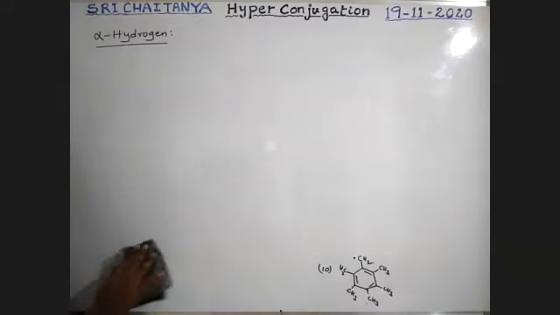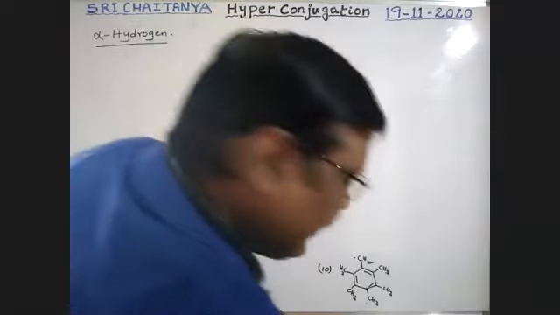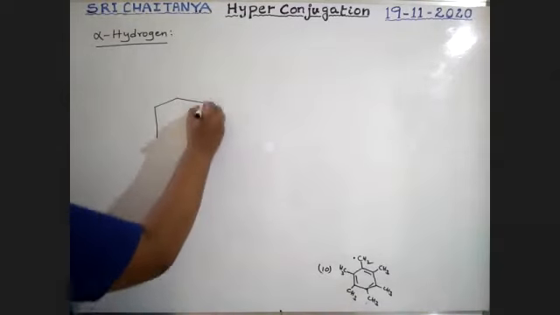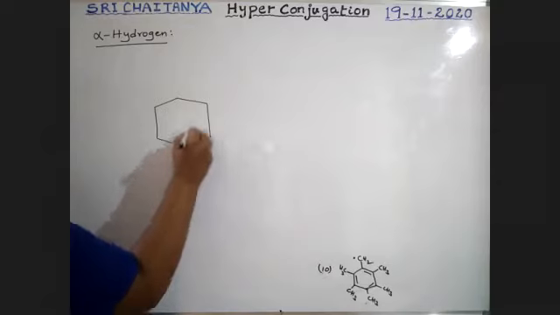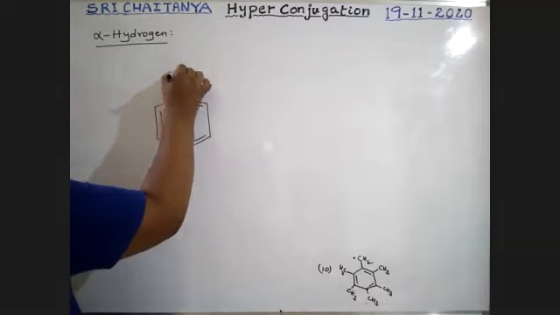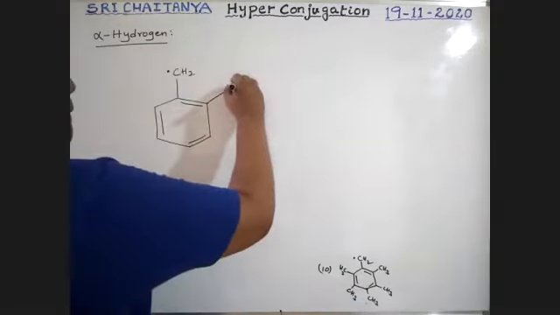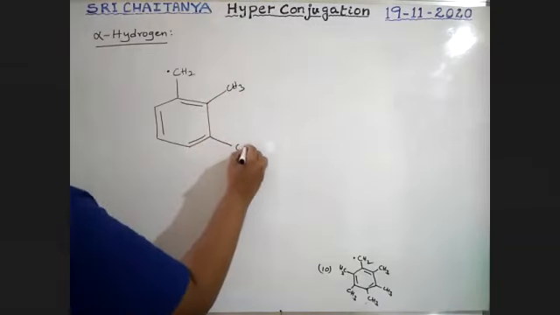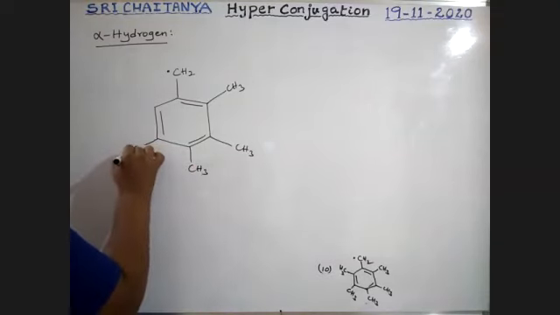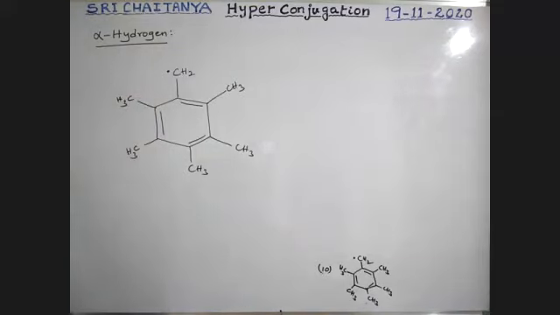Okay, boys. See that structure? I'm rewriting the structure. See, boys, see here.